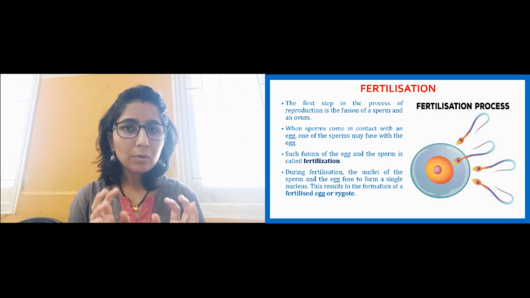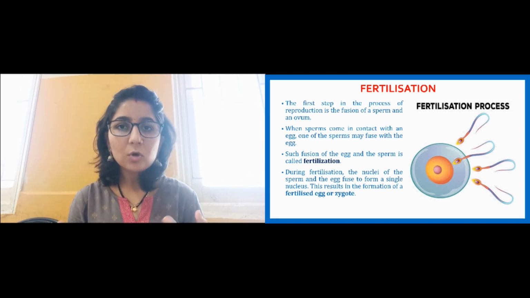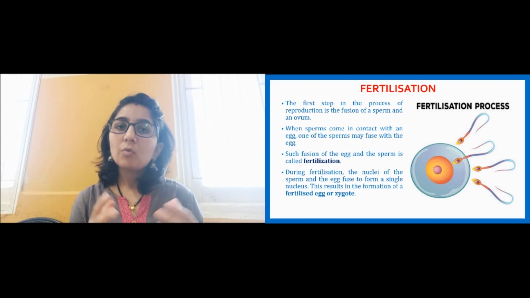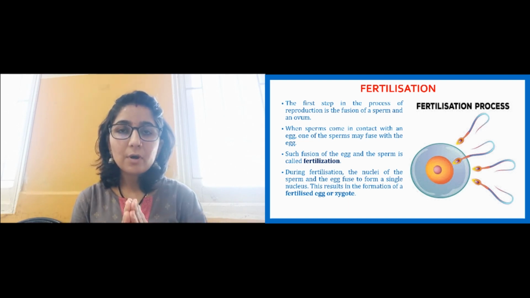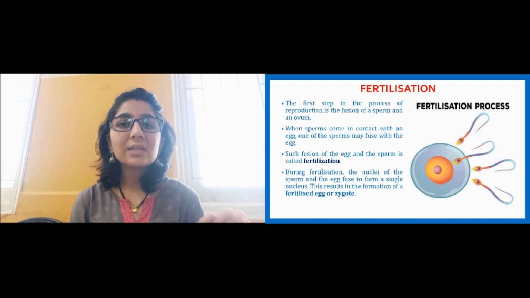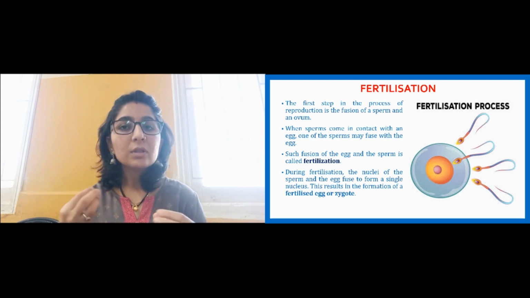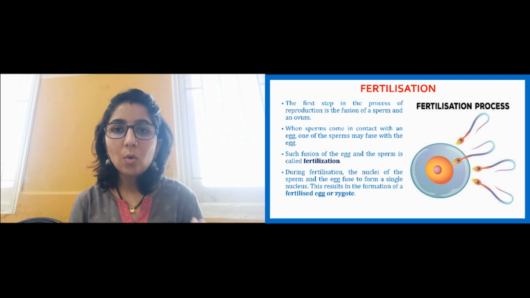So you know a little about fertilization, which also happens in the plants that you had already learned in the previous standard, right? The very first step in the process of reproduction is of course the production of gametes, and then as the gametes are produced they will fuse together. The fusion of male and female gamete is sexual reproduction. So in that, the fusion of a sperm and ovum takes place.